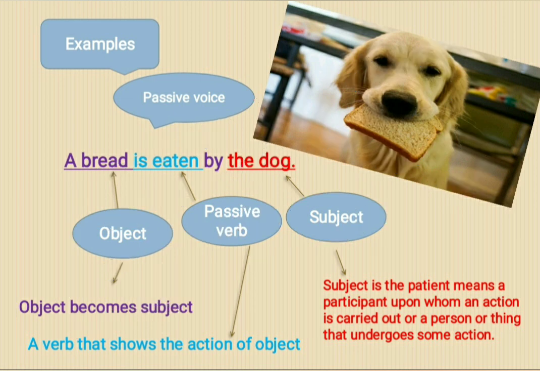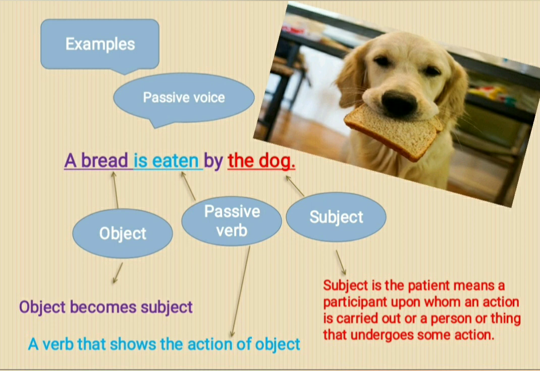So, it is clear that in passive voice, object comes in first place and a bread is object. Is eaten is passive verb which shows the action of the object. Right? Means a bread is eaten.